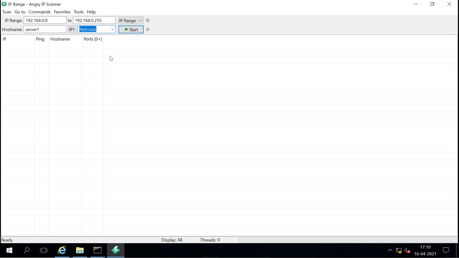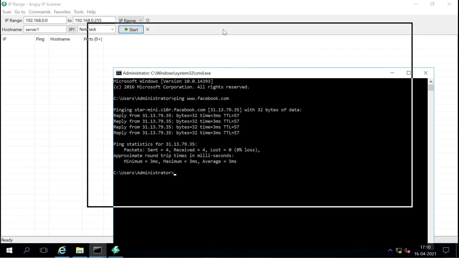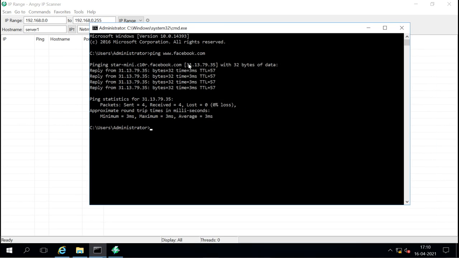Let's say I want to scan the range of Facebook. So this is the IP. If you want to know what range Facebook has, we check the international registries of IP registration.